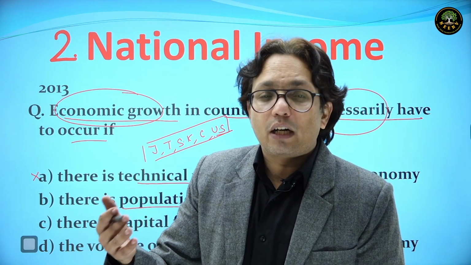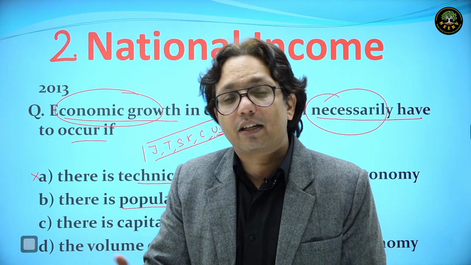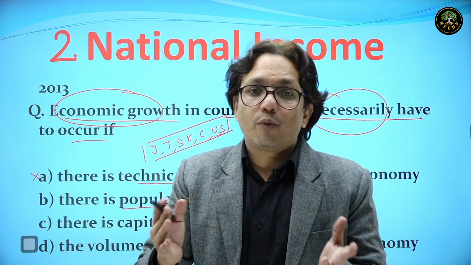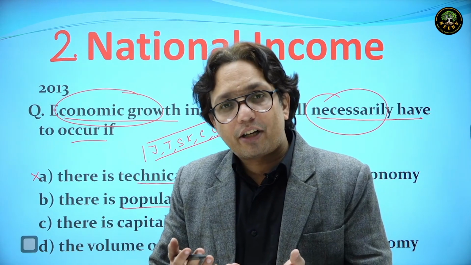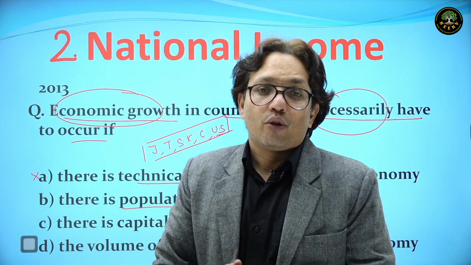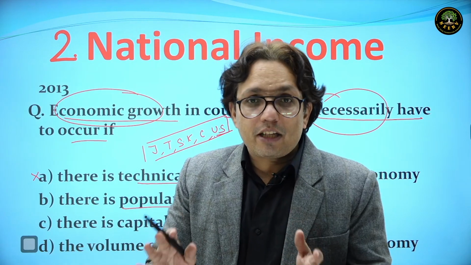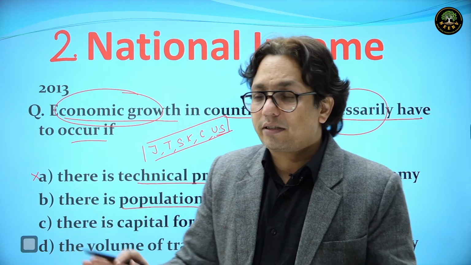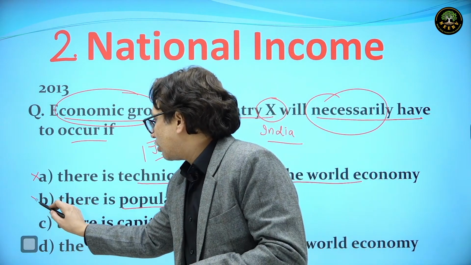It may rather be a demographic disaster for the country, because we need to have that much agricultural production that we are able to feed the increased population. So if population is increasing, will the GDP surely increase? No, not necessarily. This is also not the right option.